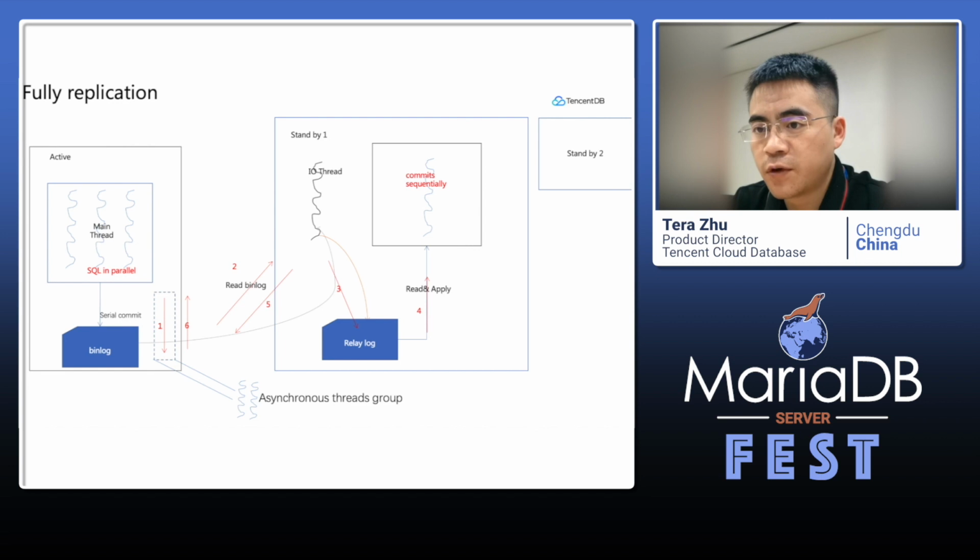But for full replication, before we did this work, MySQL didn't have fully synchronous replication. Now they have it in MySQL 5.7, but we still have some advantages here. We have our asynchronous thread group.